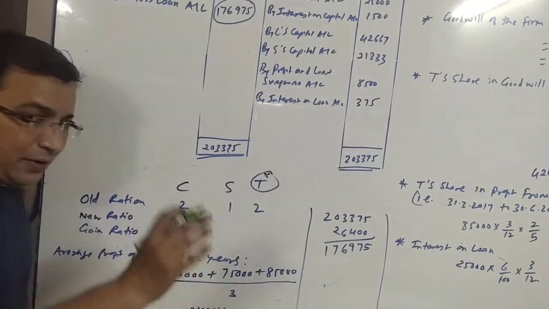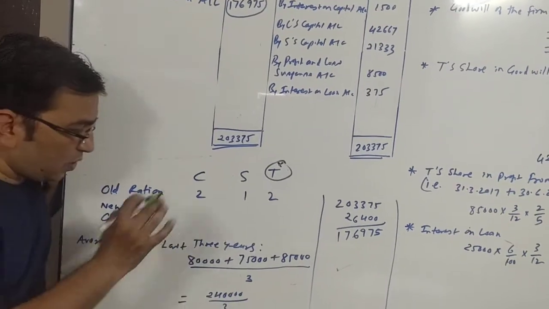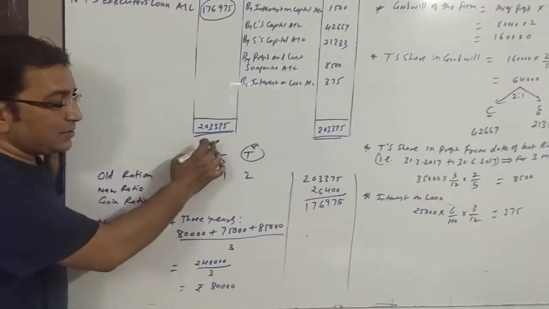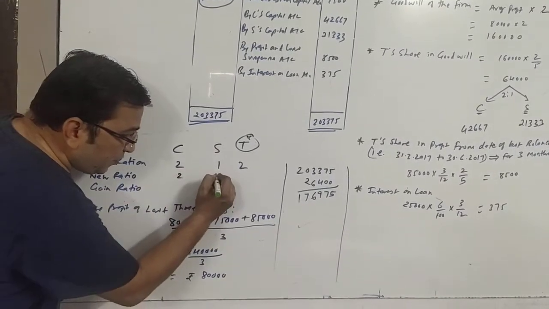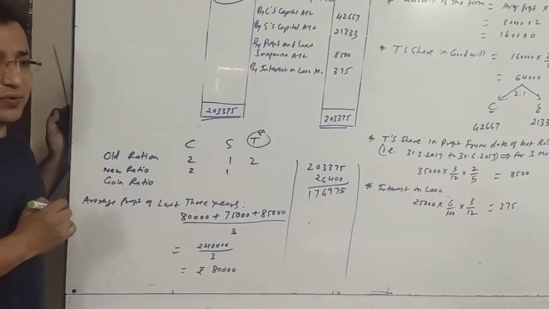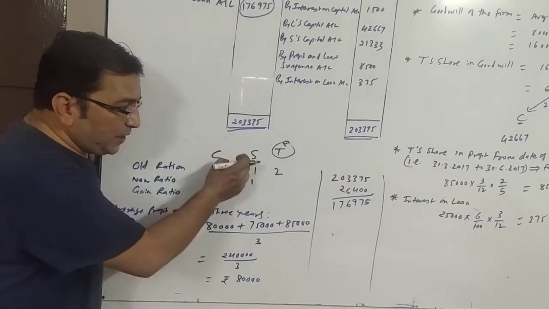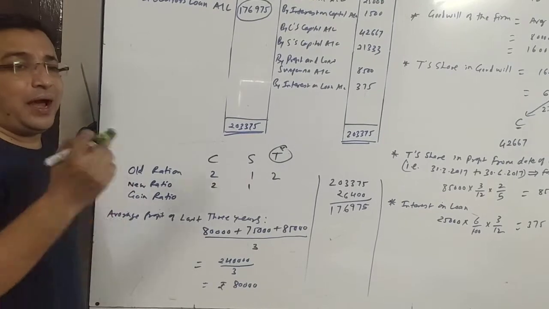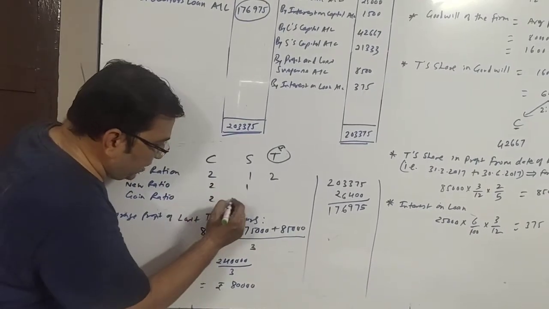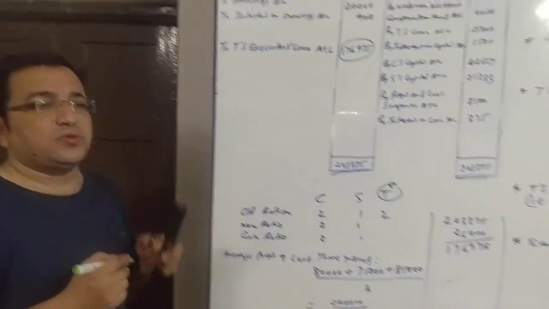No other information is given. That means C and S will continue in the same ratio between them as the new ratio. Earlier the ratio between them was 2:1, so the new ratio will also be 2:1, and in this case the gain ratio is also going to be 2:1.